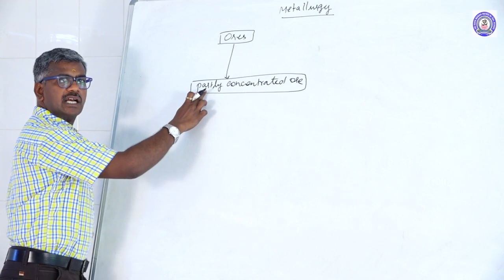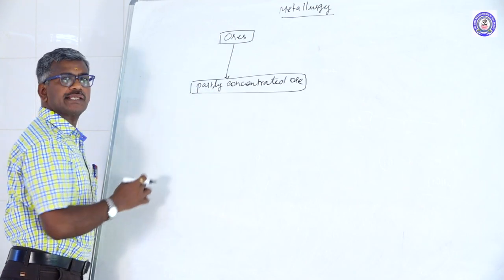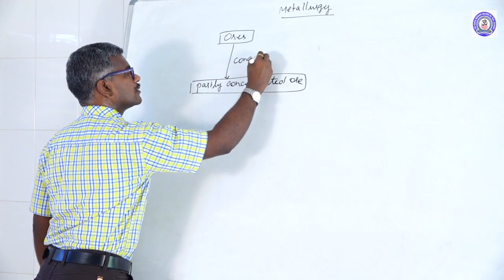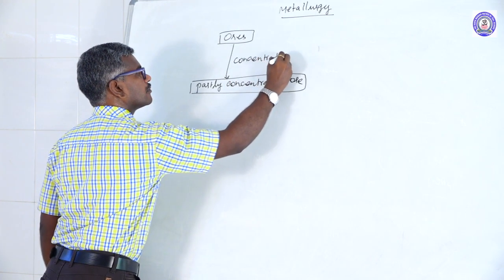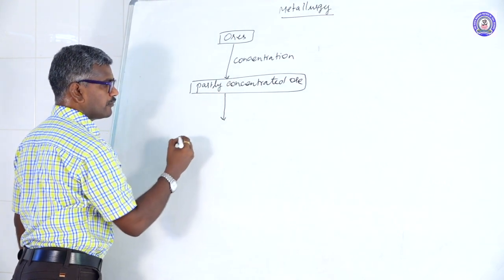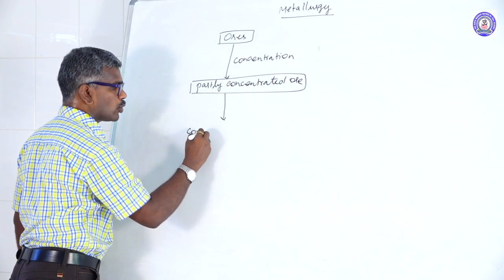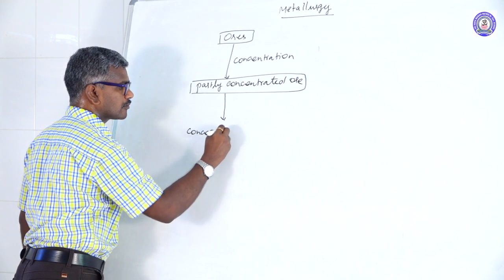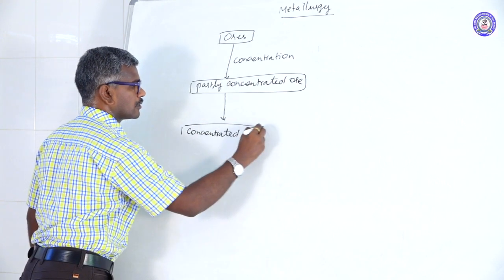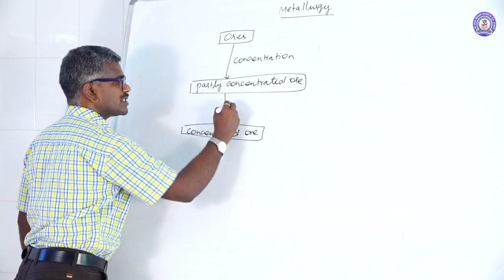Ore is converted into partly concentrated ore by using concentration. Partly concentrated ore is converted into concentrated ore by using leaching.